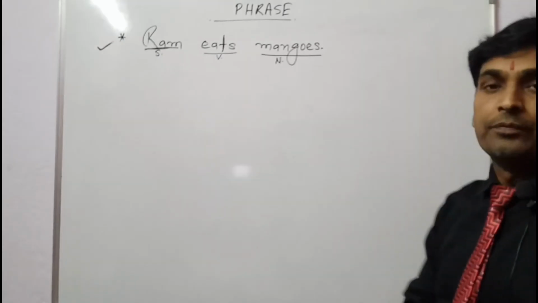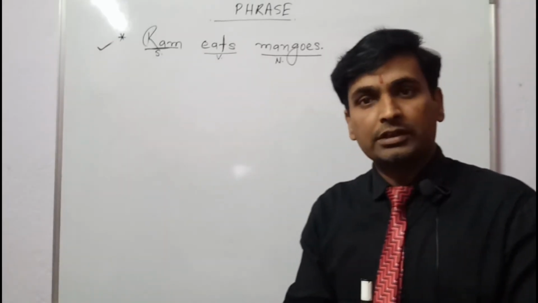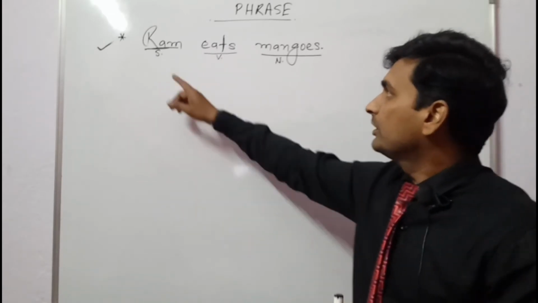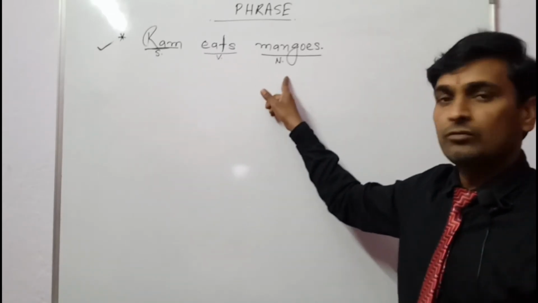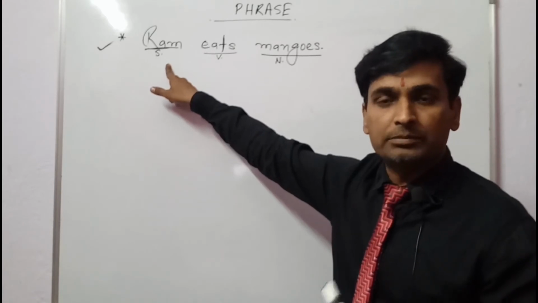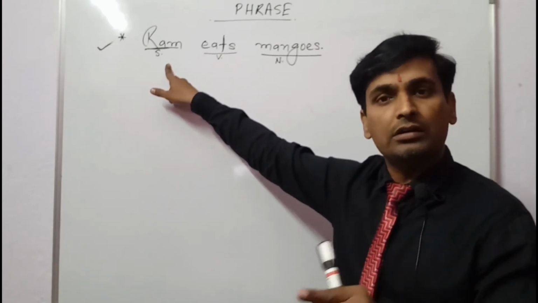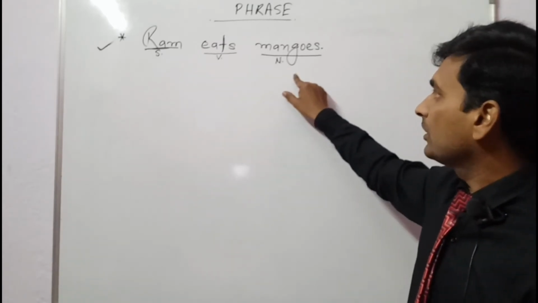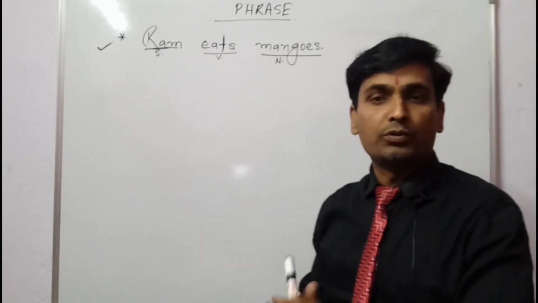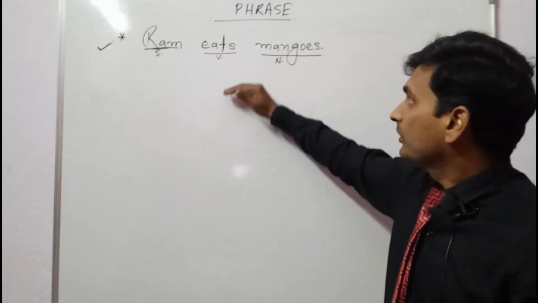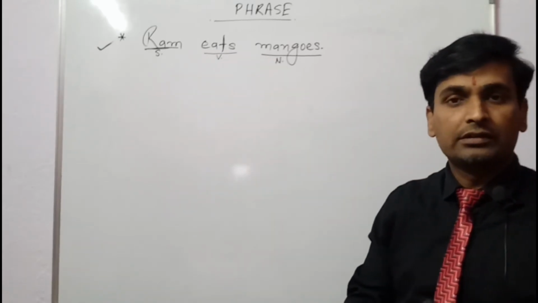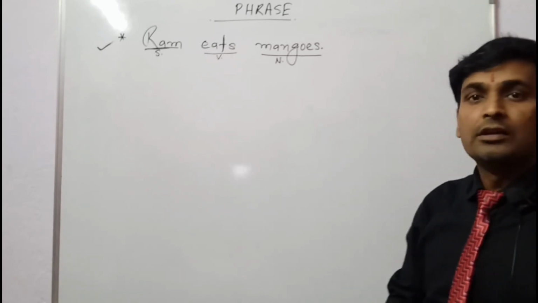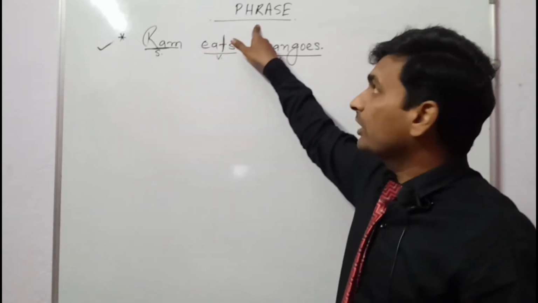Now what we have to get is that this sentence has been framed with the help of three words. The first one is Ram, that is the subject of this sentence and also a noun. The second word is a verb, and the third word is a noun. Clear? So with these three words this sentence has been framed.